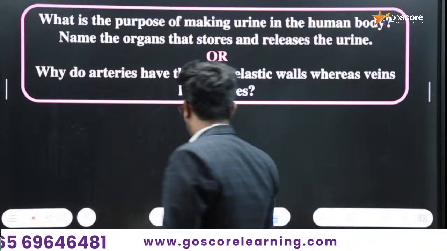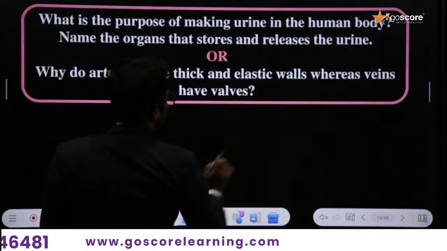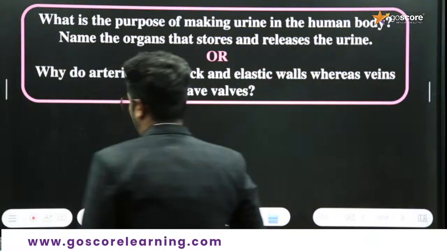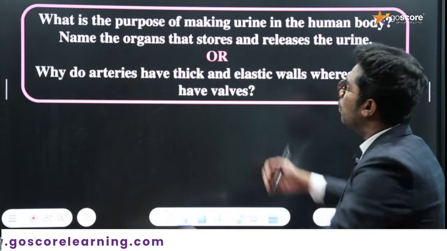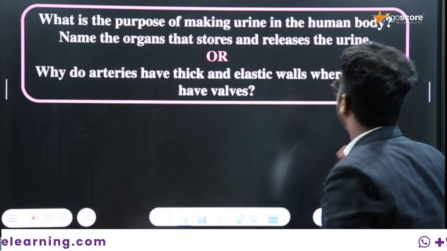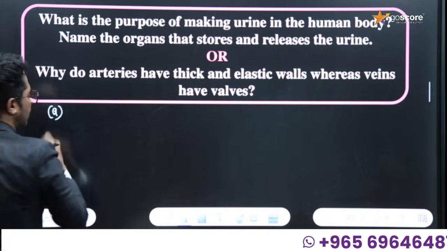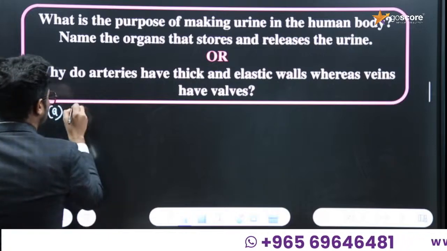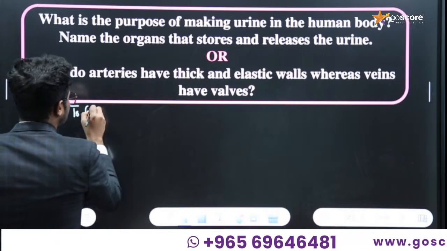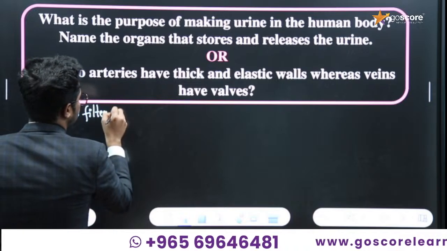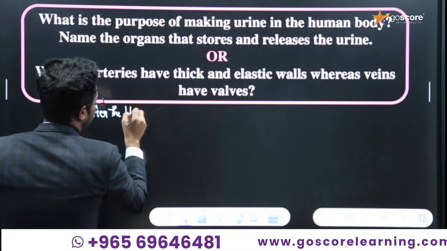Just read the next question, and in this question there is an internal option also available. What is the purpose of making urine in the human body? To filter the blood.